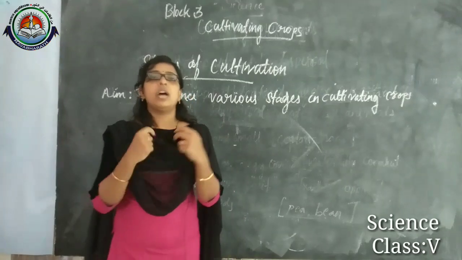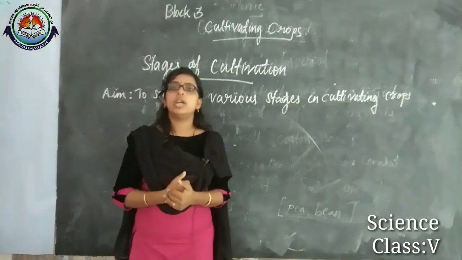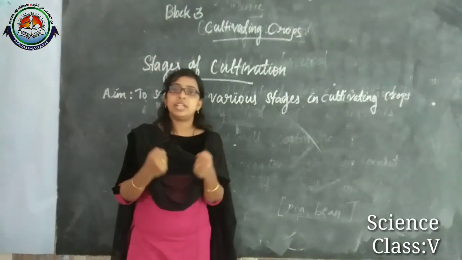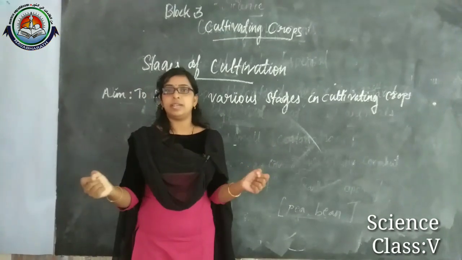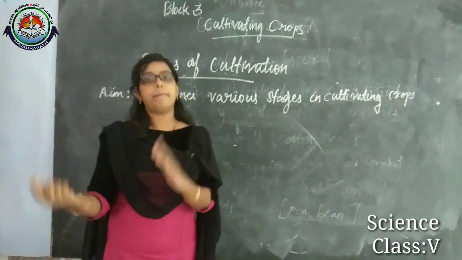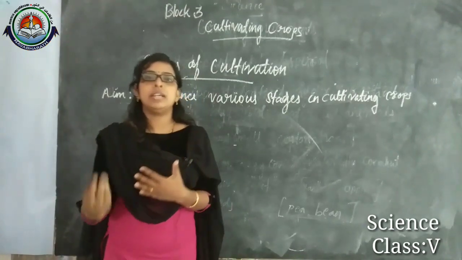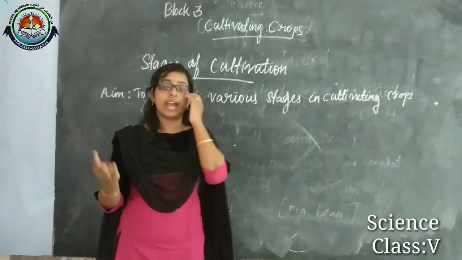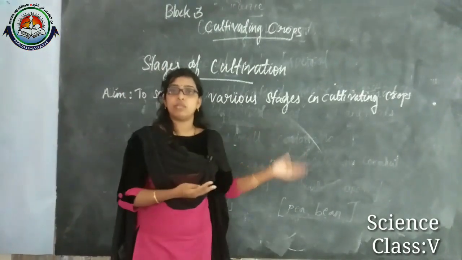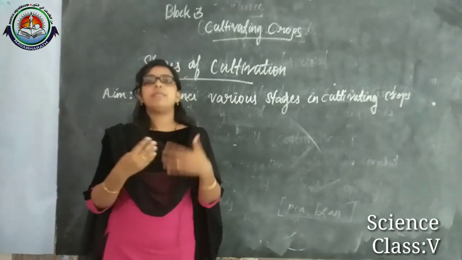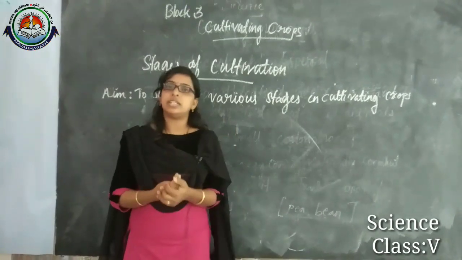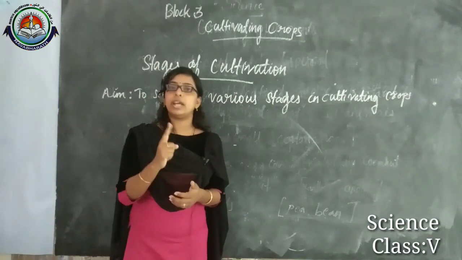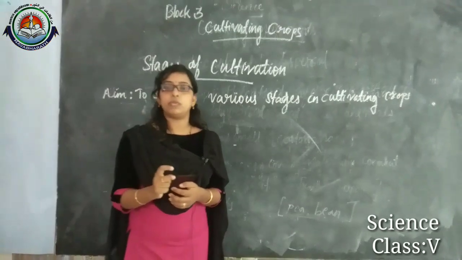Now let us consider how we are getting food. The farmers are cultivating the crops on a large scale to sell to the people. For selling purposes, the farmers cultivate on hectares or acres of land. They cultivate different kinds of crops. In that way we are getting our food. One more thing again I want to say to you: never waste the food.